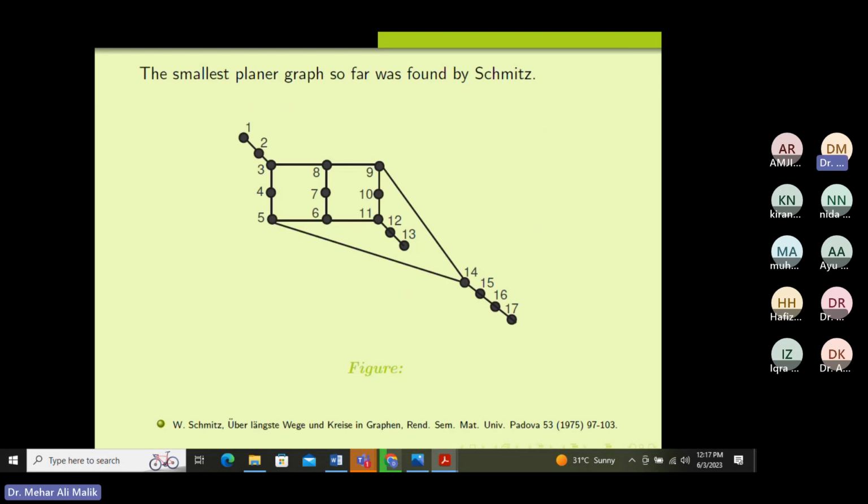This is the graph found by Schmidt, the smallest such graph of 17 vertices, such that every vertex of this graph is missed by some longest path.